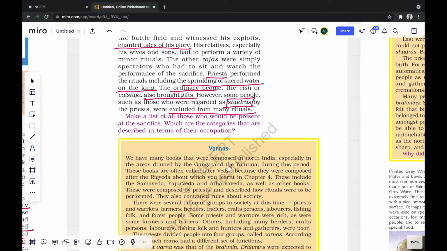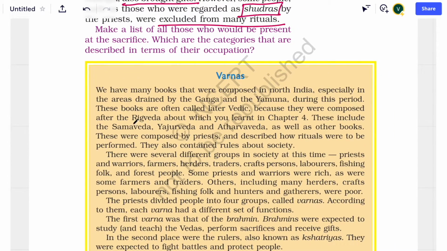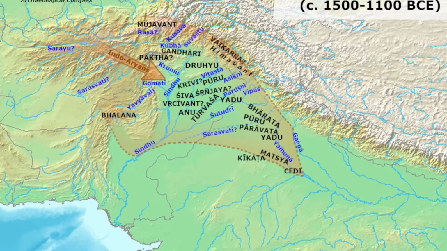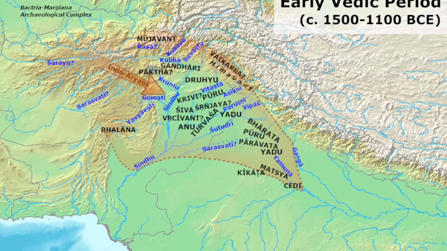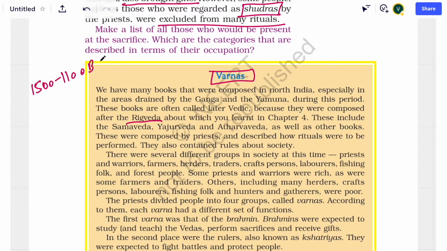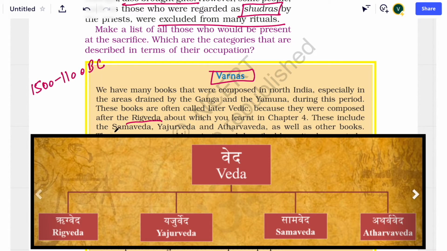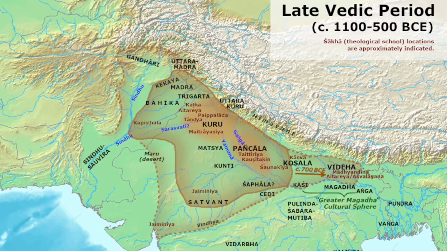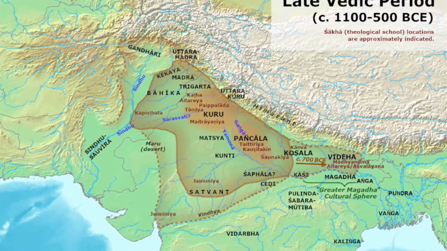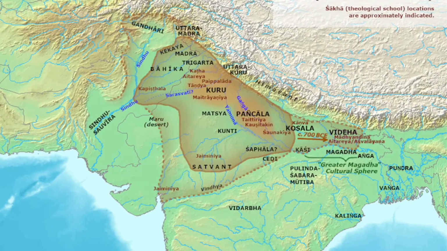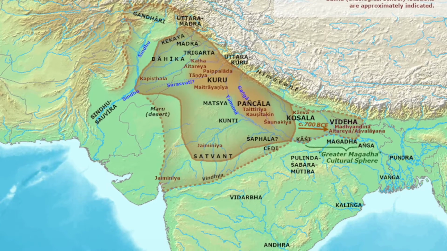We know that Rig Veda was probably written in the northwest of the Indian subcontinent in the early Vedic period, from 1500 to 1100 BC. But the other three, that is Samveda, Yajurveda and Atharvaveda, were written during the later Vedic period, from 1100 to 500 BC, in the plains of river Ganga and Yamuna in northern India.